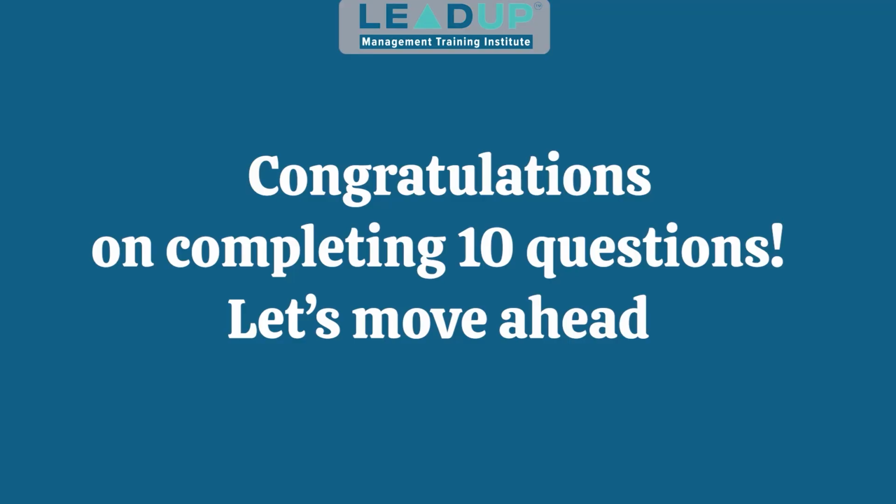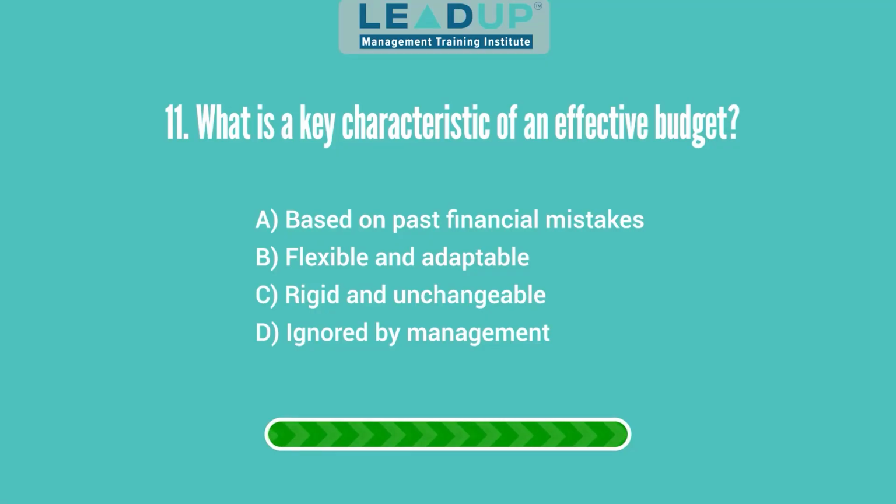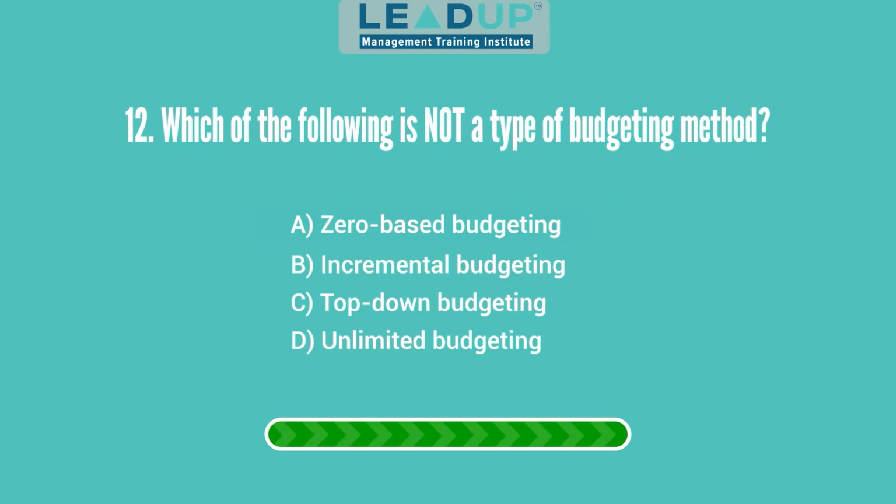Congratulations on completing 10 questions. Let's move ahead. Question 11. What is a key characteristic of an effective budget? A. Based on past financial mistakes. B. Flexible and adaptable. C. Rigid and unchangeable. And D. Ignored by management. Answer: flexible and adaptable.